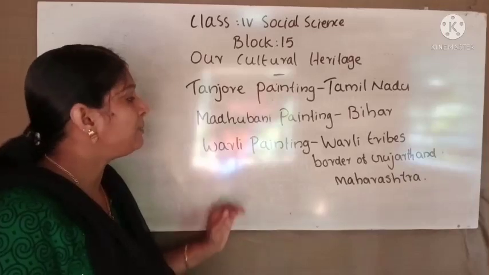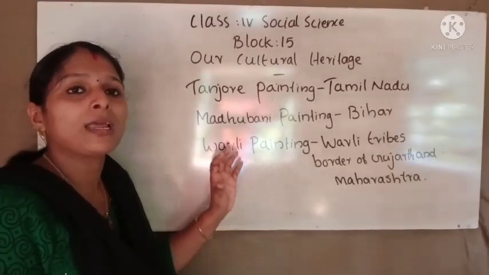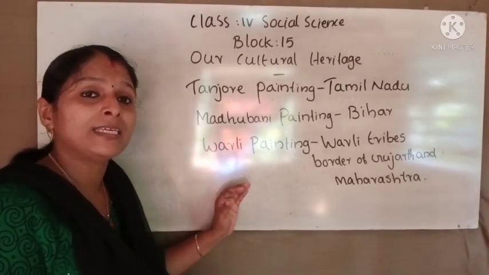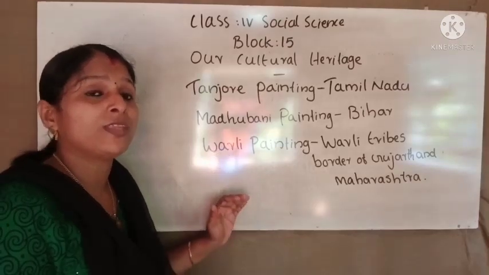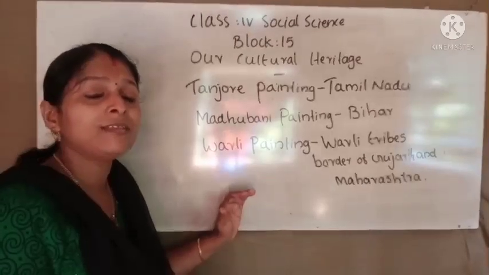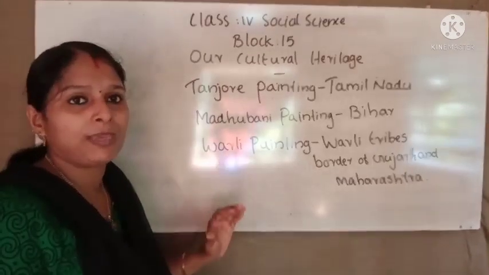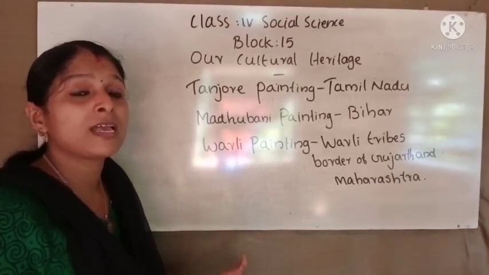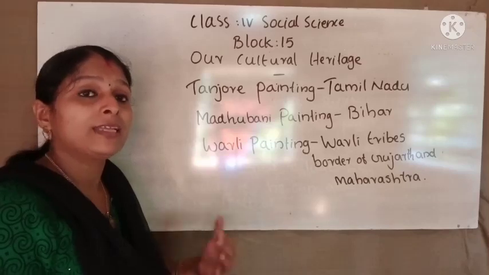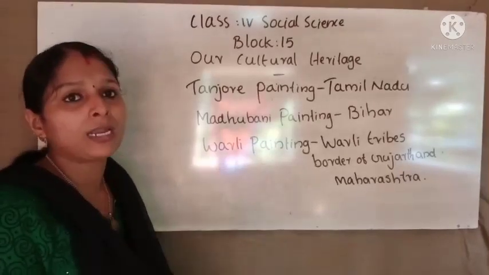So what can be seen in Warli paintings? In the Warli paintings, we can see the simple life of the Warli tribes. That means this tribal people's life can be seen in this Warli painting. That means their houses, the animals. Like that, pictures can be seen in the Warli paintings.